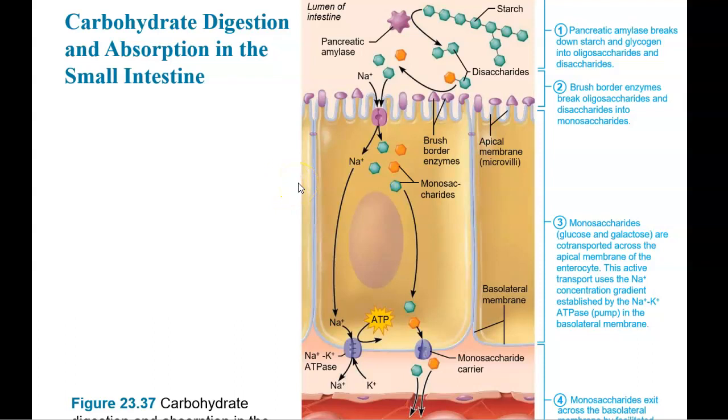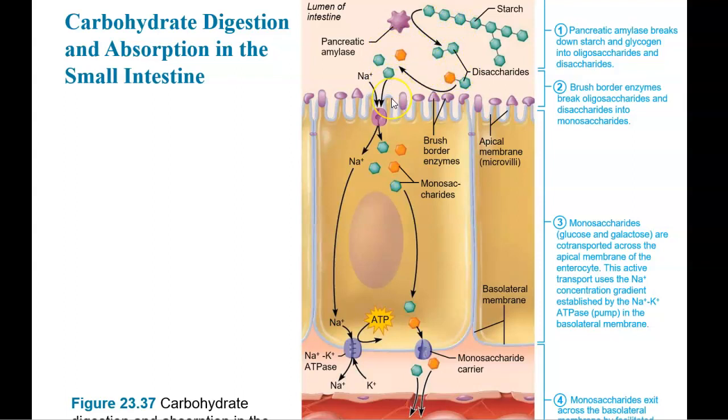So these are all the steps that involve the digestion and absorption of carbohydrates in the small intestine. So all of this is taking place in the small intestine. So we have the pancreatic amylase that breaks down the starch and glycogen. So these are going to be the polysaccharides. Okay, these complex carbohydrate molecules are going to be broken down to disaccharides.